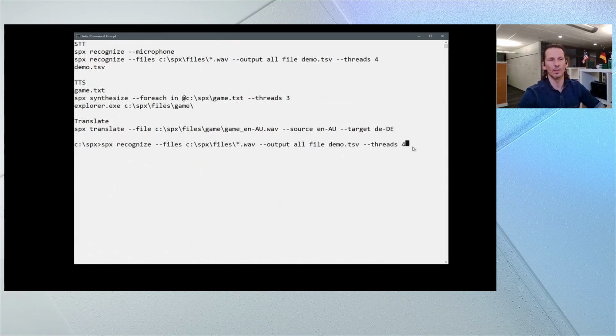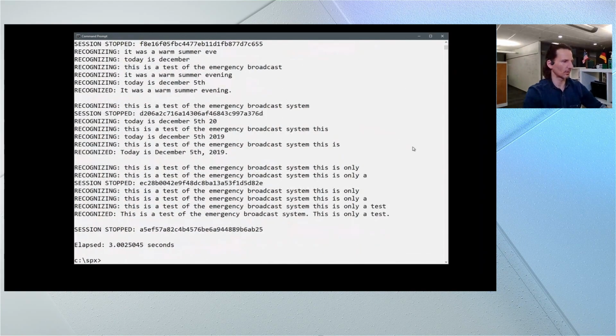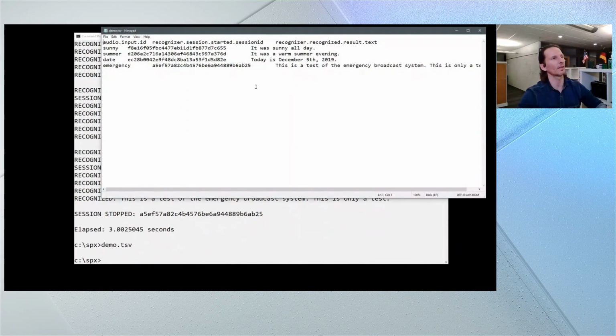Your thread number is really limited only by the power of your machine. So it's recognizing these files now, and it's doing this in 3 seconds. That's actually faster than real time for these files. And here's the file that it created, the output file.